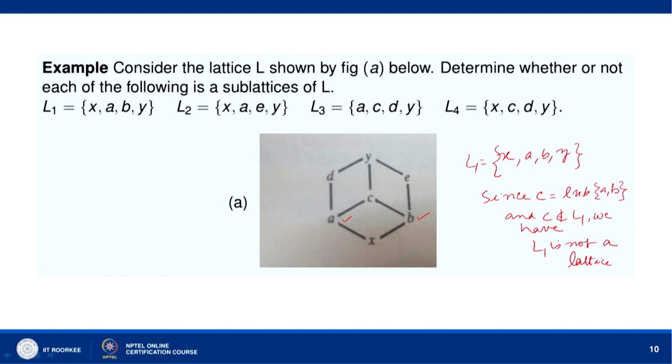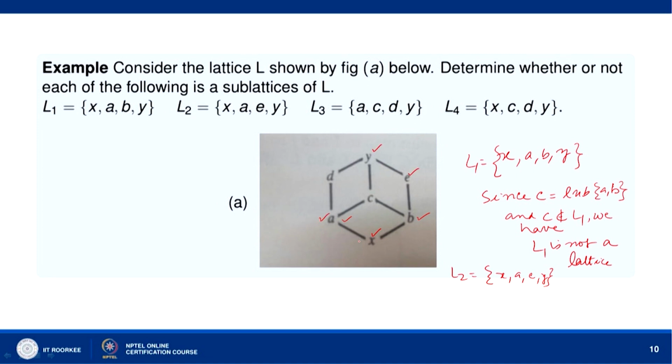Now, if you take L2, L2 is equal to {X, A, E, Y}. So, you take, say, X here, A here, E is here, Y is here.